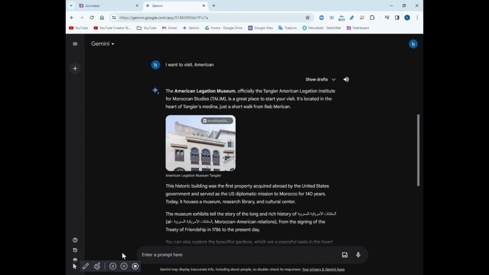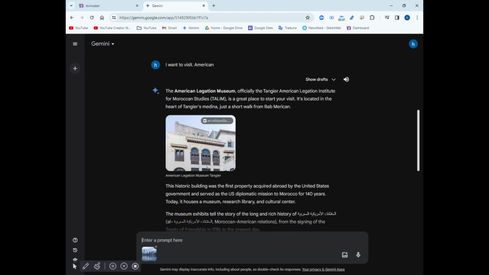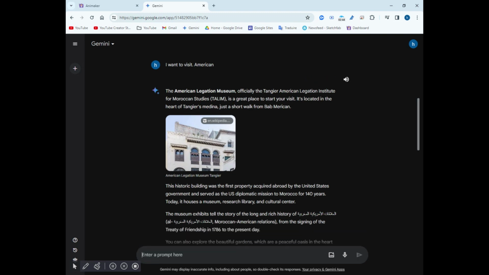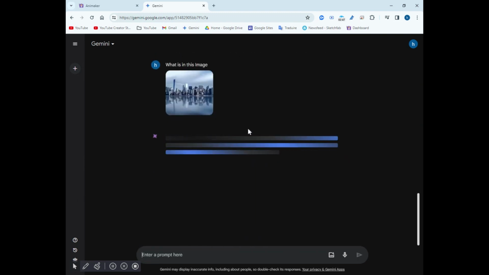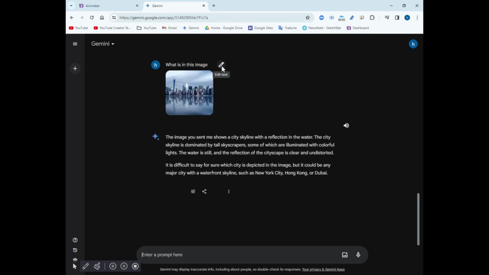And now here, let's explore by pressing this upload image icon. Here I can upload the image. Let's say this image, and just say what is in this image. And then wait for her to answer. Here I can click on this edit icon to edit my question.